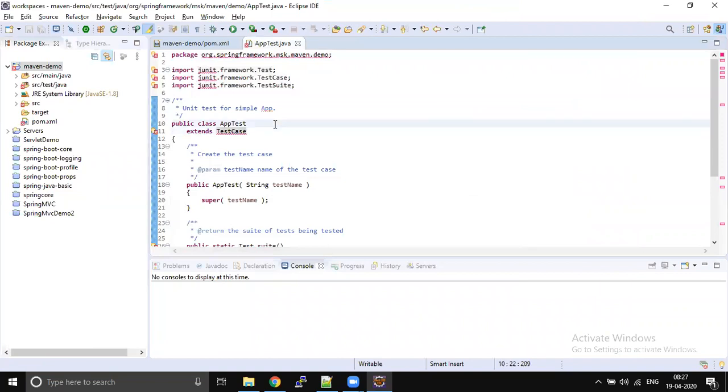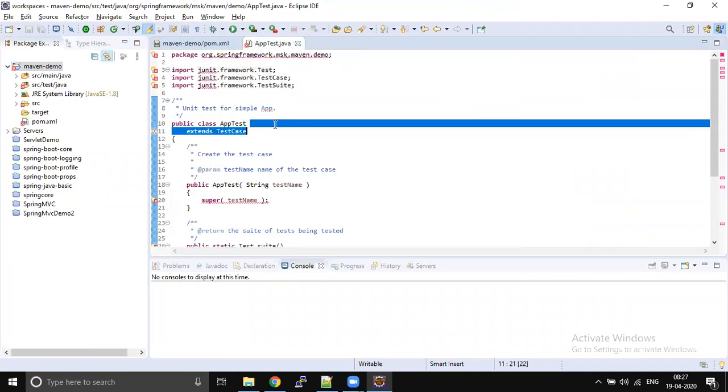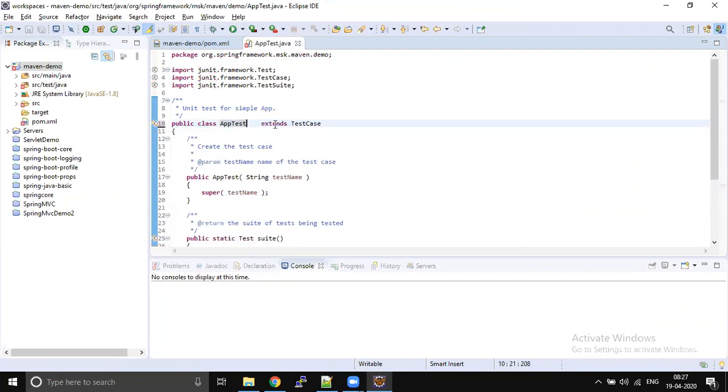So right now, due to some problems, I'm not able to download this jar file, but it's fine. It will work later. If I do a clean install, it will work.